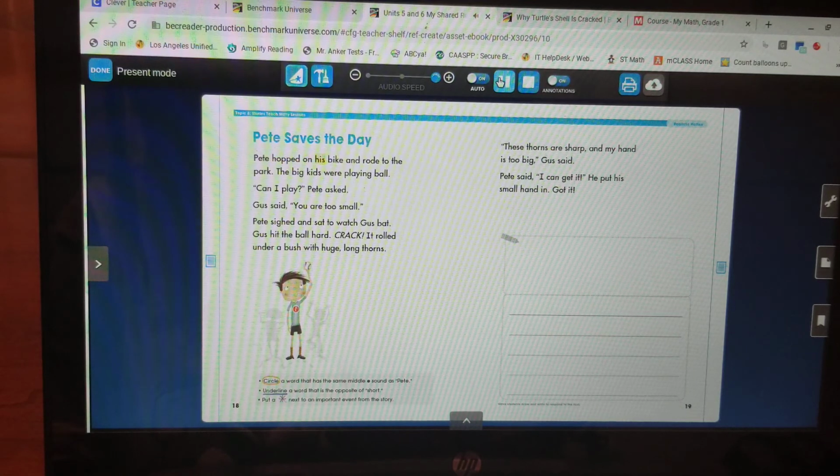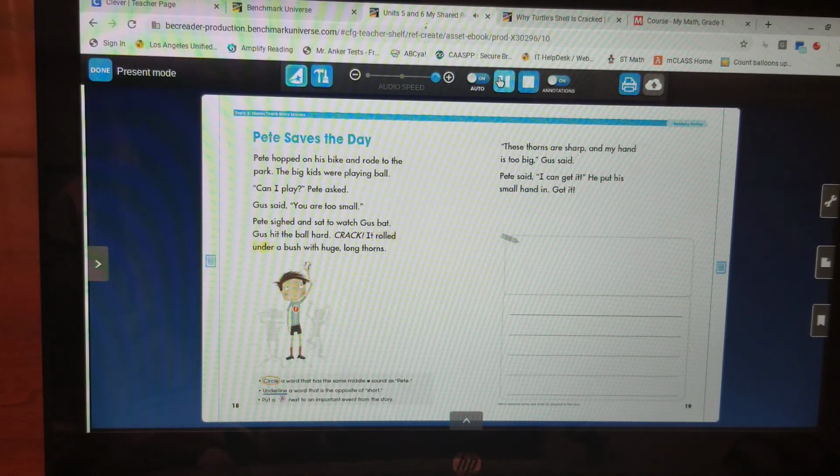Pete saves the day. Pete hopped on his bike and rode to the park. The big kids were playing ball. "Can I play?" Pete asked. Gus said, "You are too small." Pete sighed and sat to watch Gus bat. Gus hit the ball hard. Crack!